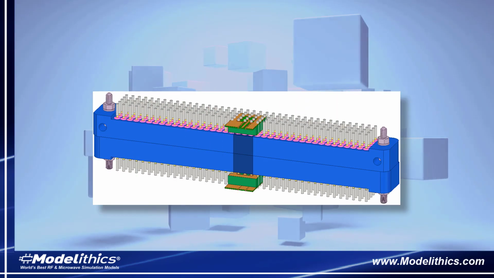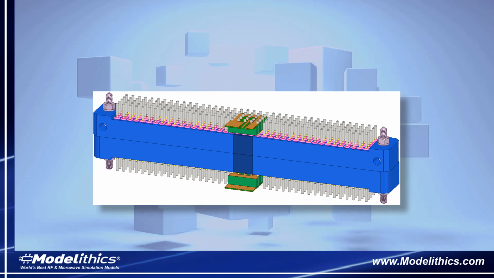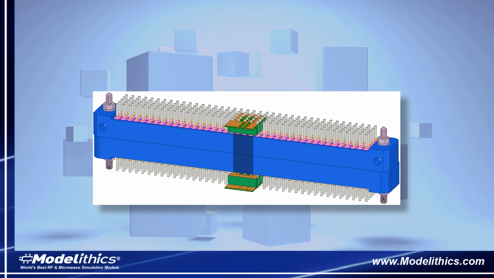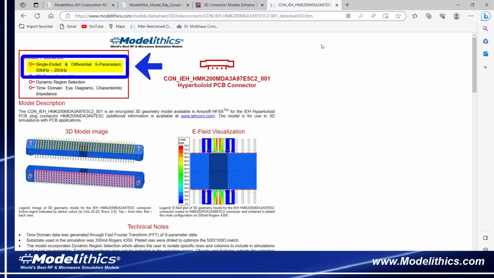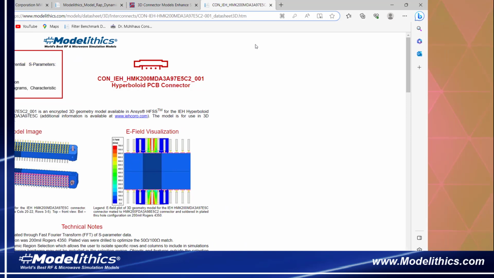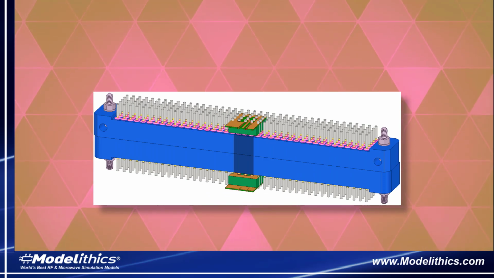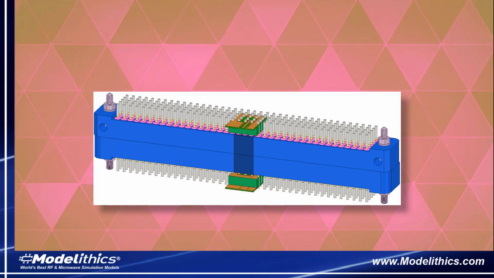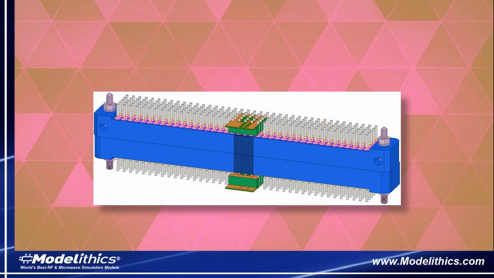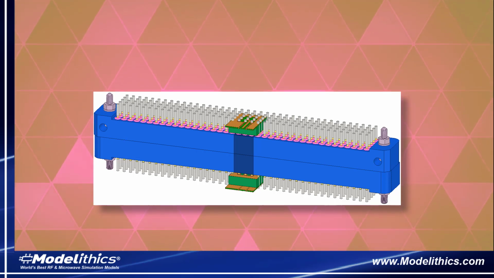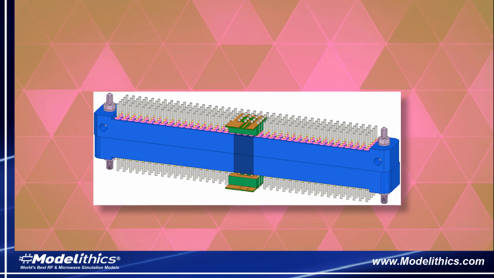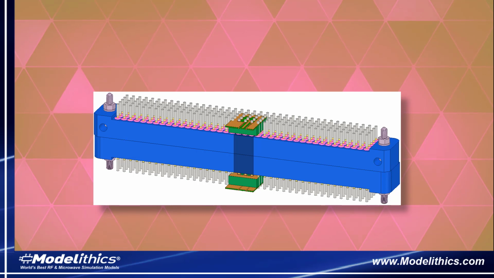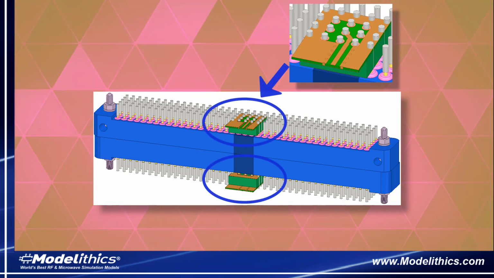Let's start by demonstrating a single-ended S-parameter simulation with this configuration shown here in HFSS. Keep in mind that S-parameters for all models were simulated in both single-ended and differential mode. So here we have an HFSS project that has two IEH connectors attached to one another. Specifically, we have a 200-pin HMK male connector attached to a 200-pin HMK female connector. PCBs are attached to the other side of both connectors.